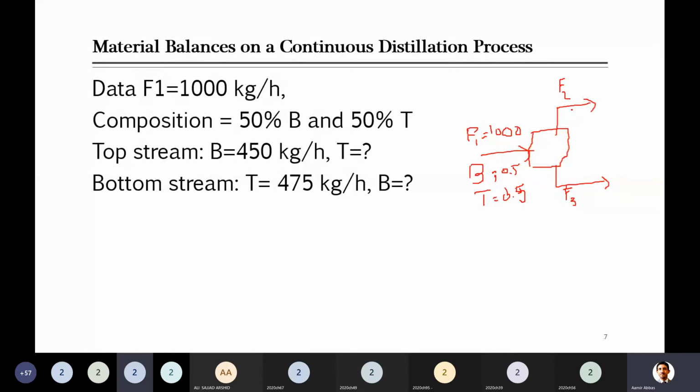In the top stream, benzene is 450, and toluene is not given, so you will just put 'not given'. Next, in the bottom stream, toluene is given: 475. Benzene is not given. So what has he asked us to calculate in the question?